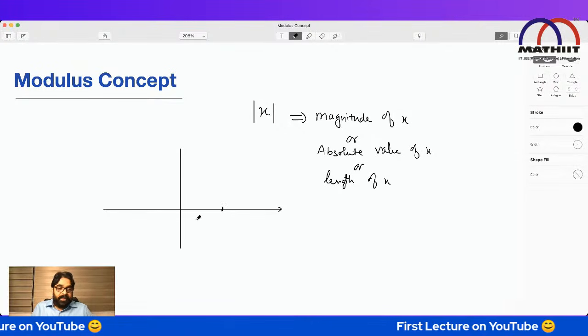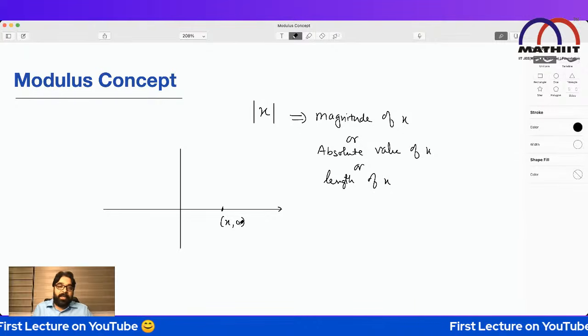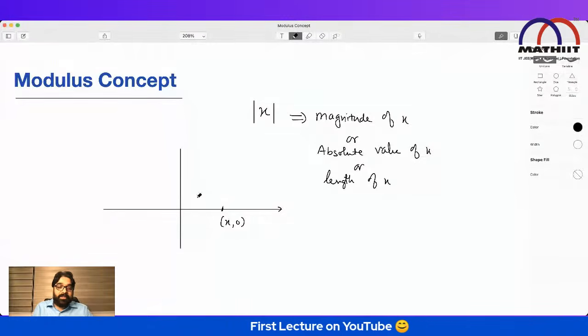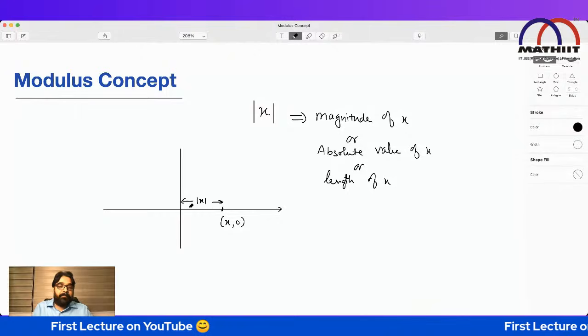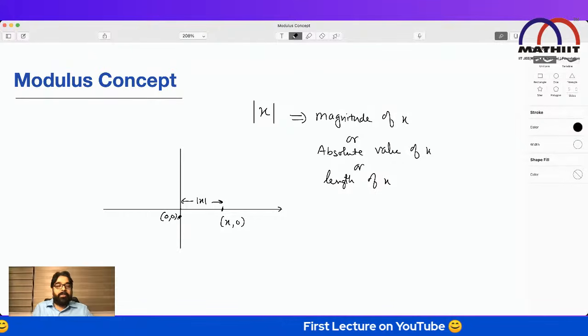Imagine this point is x, so we can say this coordinate will be x comma 0. If x is here, then this coordinate will be x comma 0. And this length is called the length of x, which is nothing but mod x. Mod x is nothing but this distance from the origin to here. The origin coordinate everybody knows: 0 comma 0.